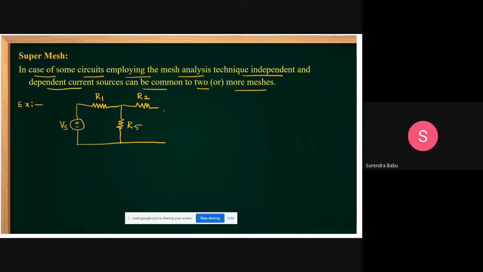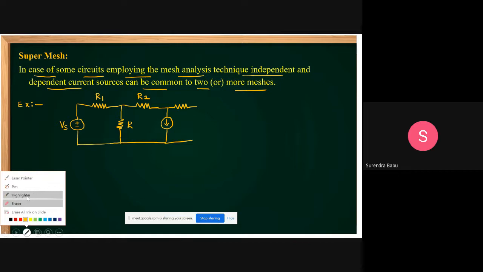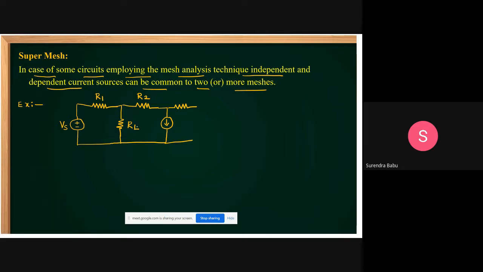Yes, friends, here one current source is given. Then the resistance, here I take this as R4, and this is given as R3. And here a voltage source is there. It's not 6 volts, I'm not representing that. There are two voltage sources. Let this be Vs1 and this be Vs2.